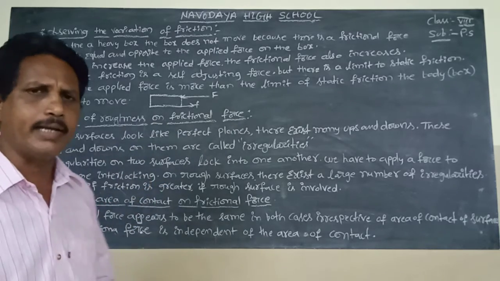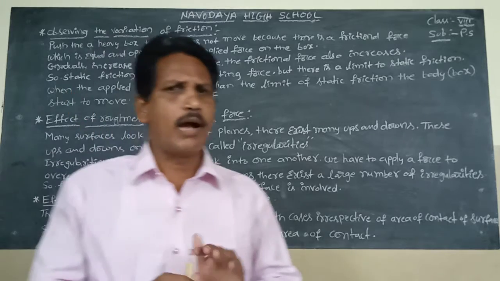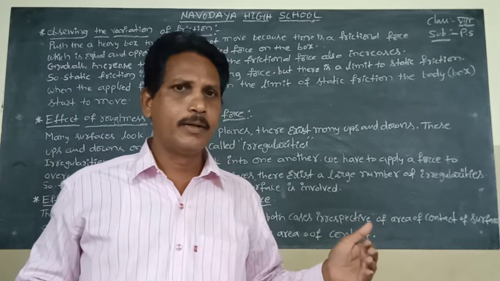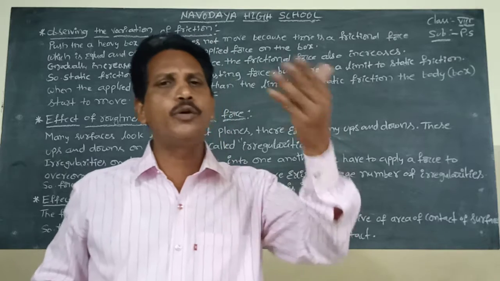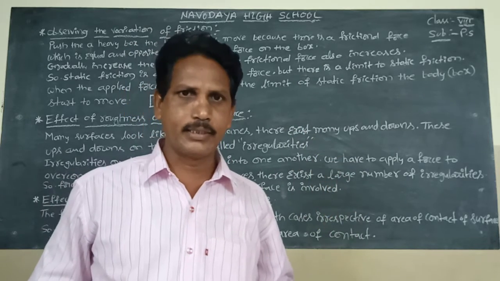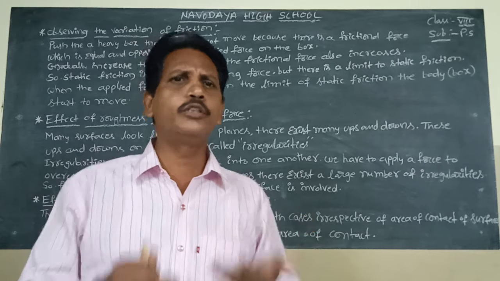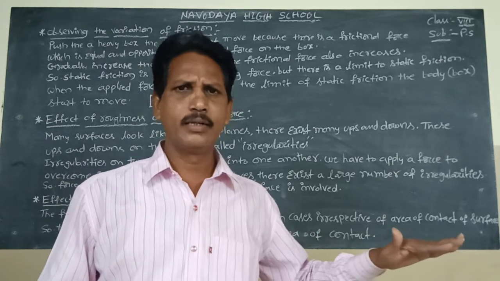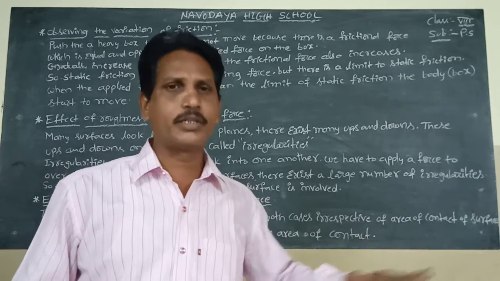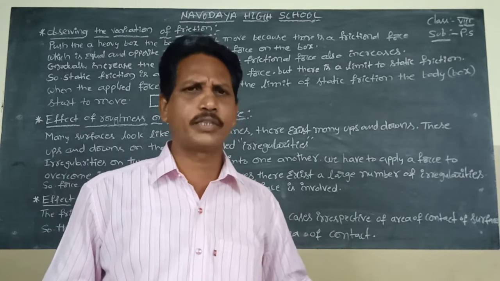Effect of roughness on frictional surface. If the roughness of a surface increases, the frictional force also increases. Smooth surfaces, like a marble surface, glass surface, water surface, or oil surface, have less friction, low friction.